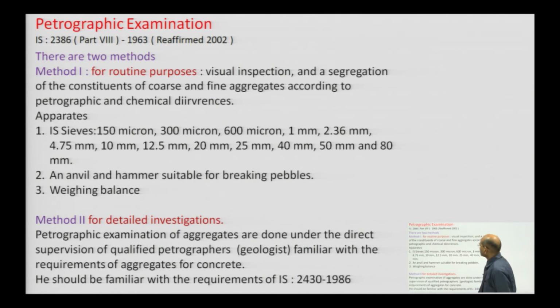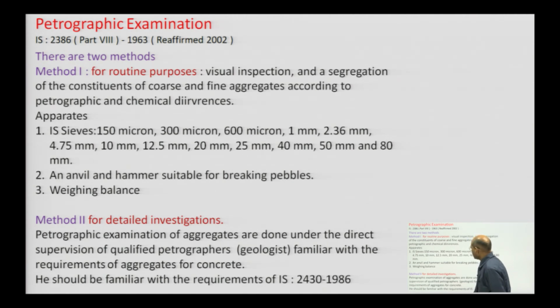What are the things required? We need IS sieves of 150 micron, 300 micron, 600 micron, 1 mm, 2.36 mm, 4.75 mm, 10 mm, 12.5 mm, 20 mm, 25 mm, 40 mm, 50 mm and 80 mm.